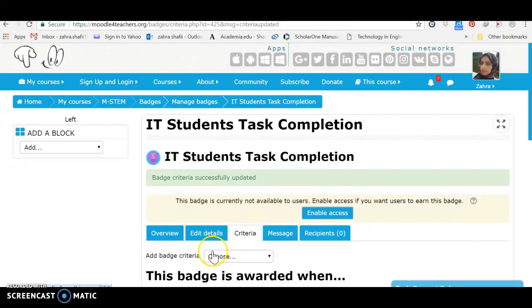Now the badge is ready, but not necessarily available and accessible for students. If students come to the course and do the activities, they need to have access to this badge. So I need to enable their access.